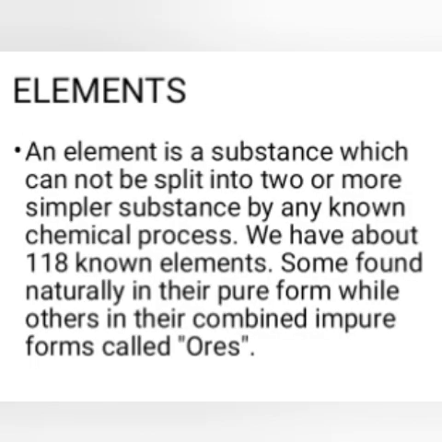Yes, we look at the elements now. An element is a substance which cannot be split into two or more simpler substances by any known chemical process. We have about 118 known elements, some found naturally in their pure form, while others are found in their combined impure form called ore. Some examples of these elements are hydrogen, chlorine, oxygen, carbon, nitrogen, and very many of them.